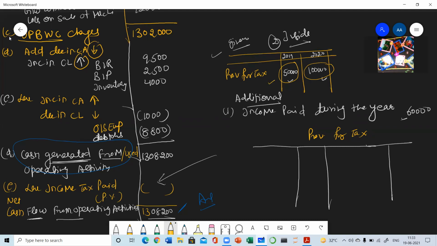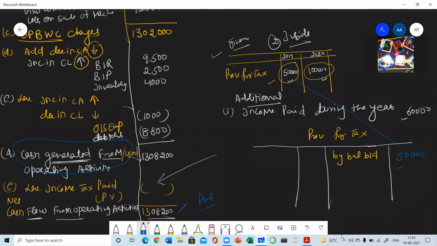As provision for tax is a liability, and liabilities have credit balance, we are going to show the opening balance on the credit side by balance b/d. What is the amount? 50,000. Clear? And this is the closing balance.